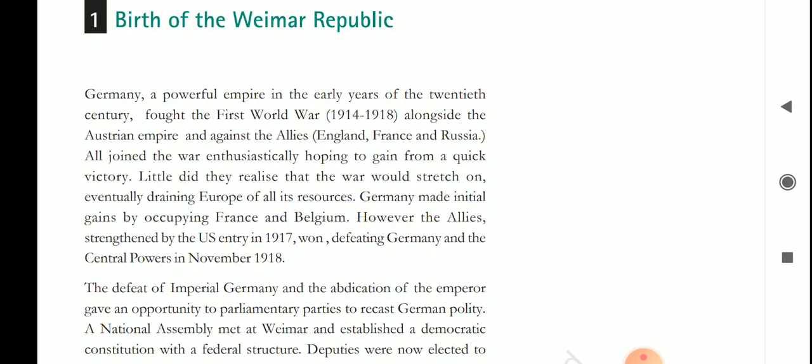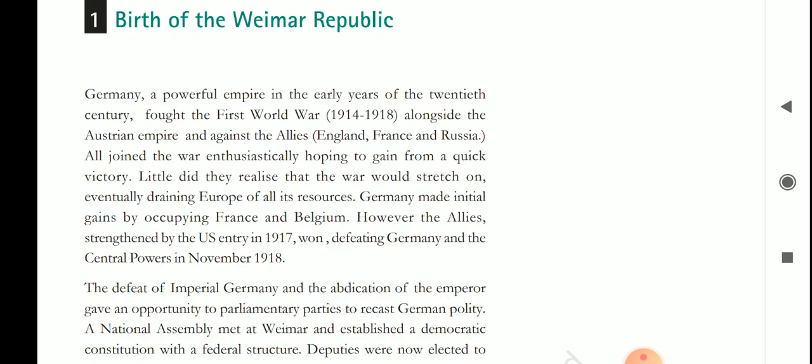In the minds of the people of Germany, lawlessness appeared everywhere, and a feeling of revolt was also felt. The weak government of the Kaiser could not suppress them. He was compelled to resign and fled to Holland to save his life. So what happened after that? The chancellor failed to control the situation, and he also resigned. Under these circumstances, the Social Democratic Party of Germany established the republic called the Weimar Republic.